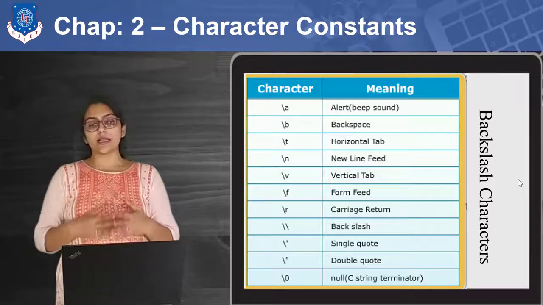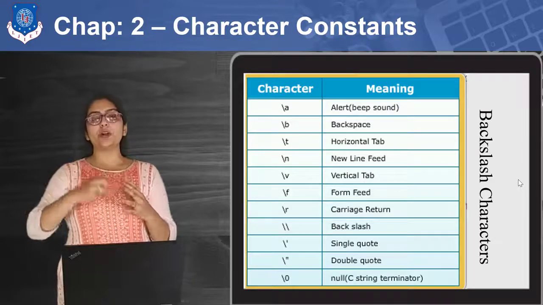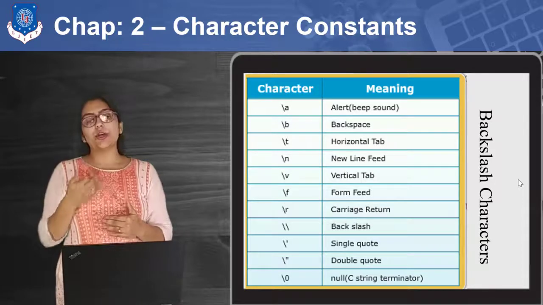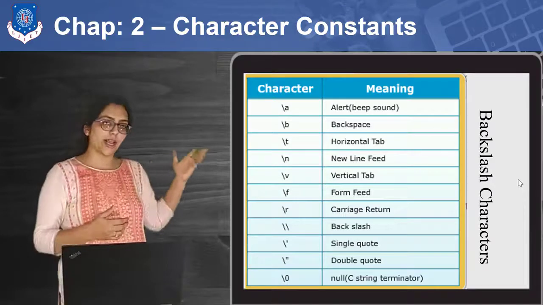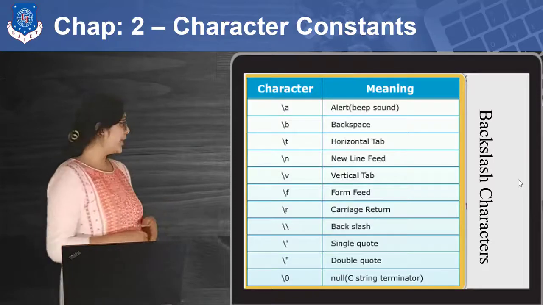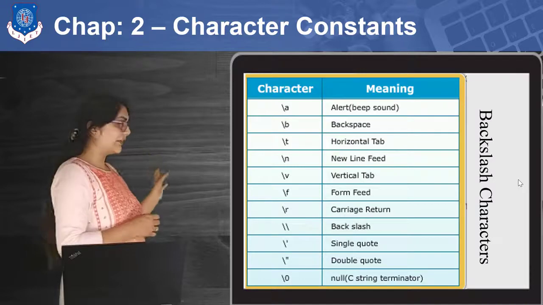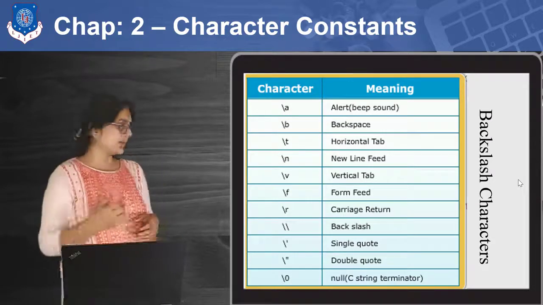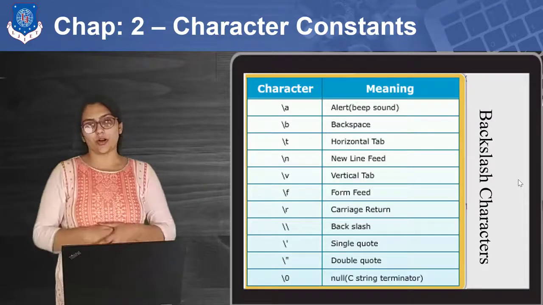We have all used backslash in our programs, and you know that whenever you want to print something on a new line, you can use backslash n. But backslash n is not the only backslash character. There exist some other backslash characters that you can also use. You can use backslash t for tabs. You can use backslash 0 as a null character. Null strings we are going to study in strings. Then double quotes, single quotes, etc.